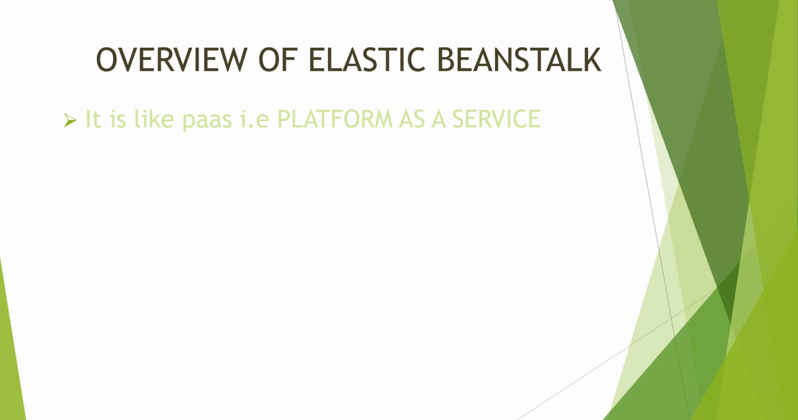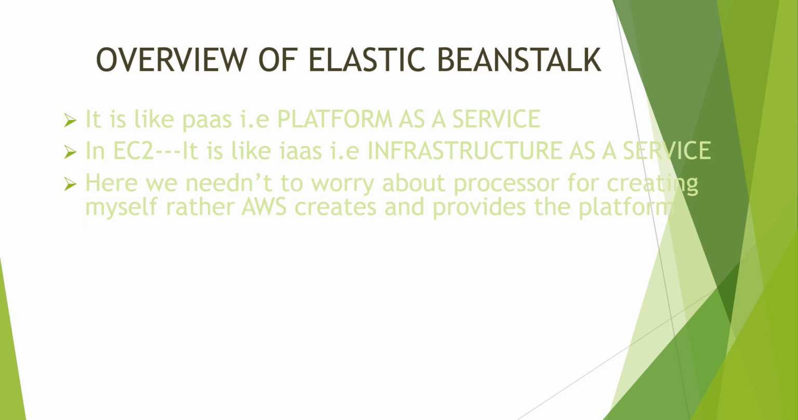I have to create the instance, and I have to take all the botheration. But in this case, PaaS, platform as a service, means I am not going to take such botheration as creating the instance. AWS directly provides it for us. We only need to choose the platform, for example the server for Python or PHP. I only have to select that particular platform, and AWS will supply the processor, etc. automatically. So this is the only difference.